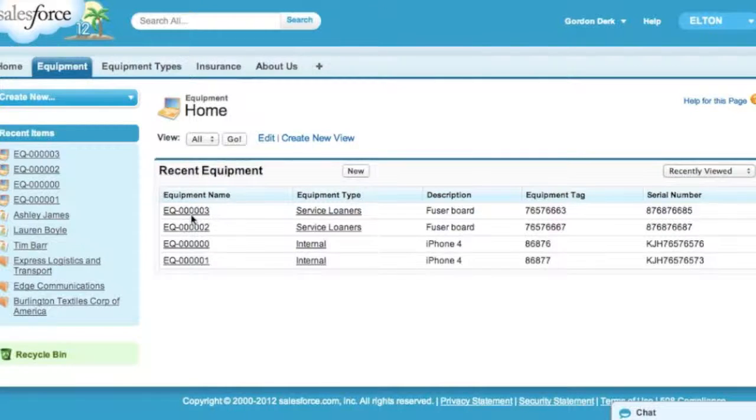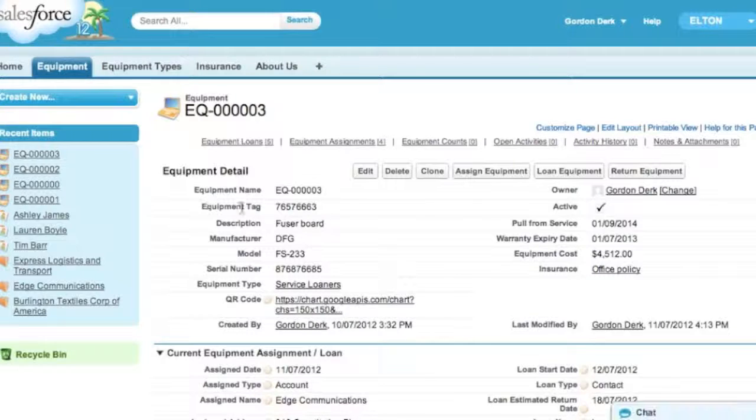Most of the information for Elton is driven off of one file, and that's the equipment record. Let's take a look at a piece of equipment. You can see we've got a sequential number for the equipment name, a tag, description, manufacturer, model number, serial number, the type of equipment, in this case a service loaner, is it active, a date from after which it should be pulled from service, warranty expiry date, the equipment cost, and the insurance policy that this particular piece of equipment is covered under.